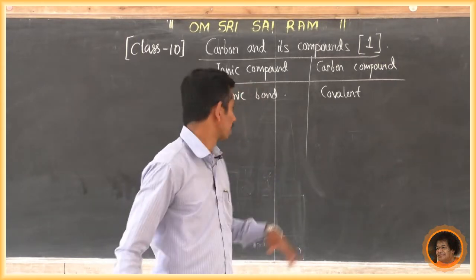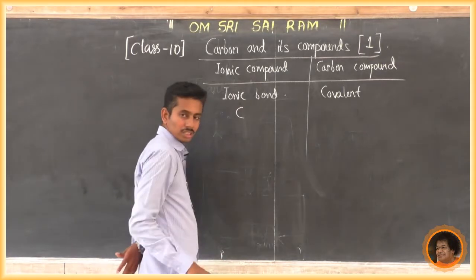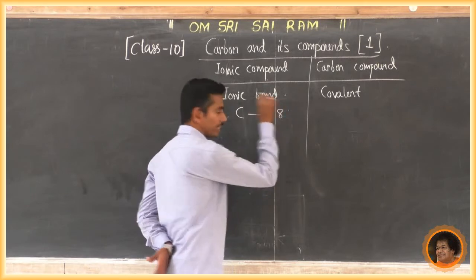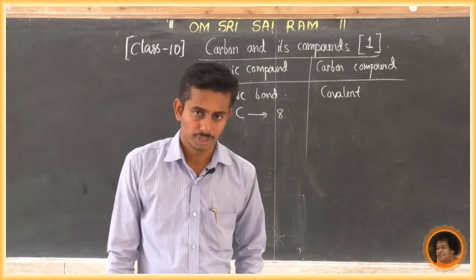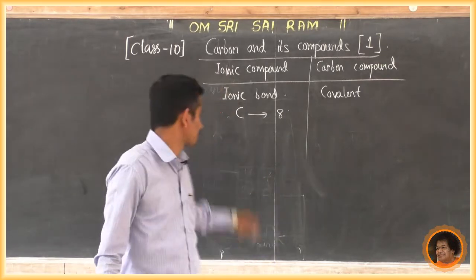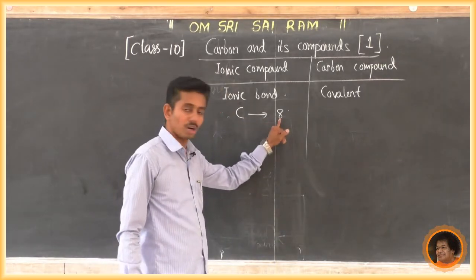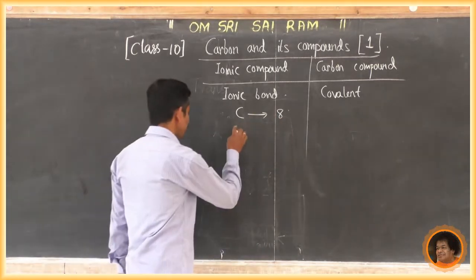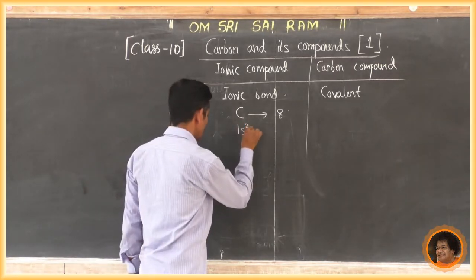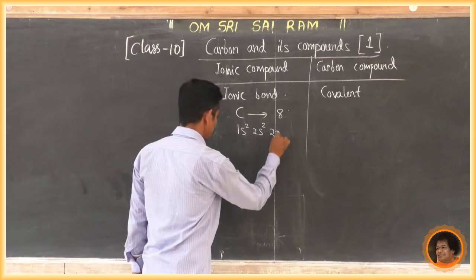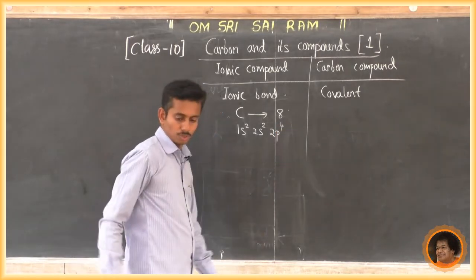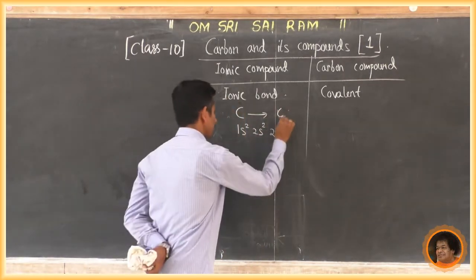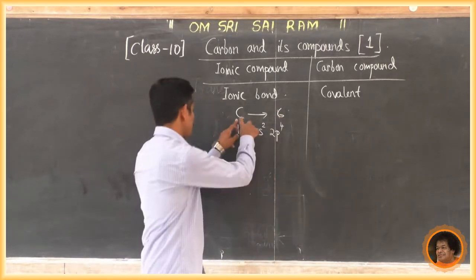To understand the reason, look at carbon, which has the atomic symbol C. The atomic number is the total number of protons, which equals the total number of electrons. I said 8, but sorry, what is the atomic number of carbon? It is 6.